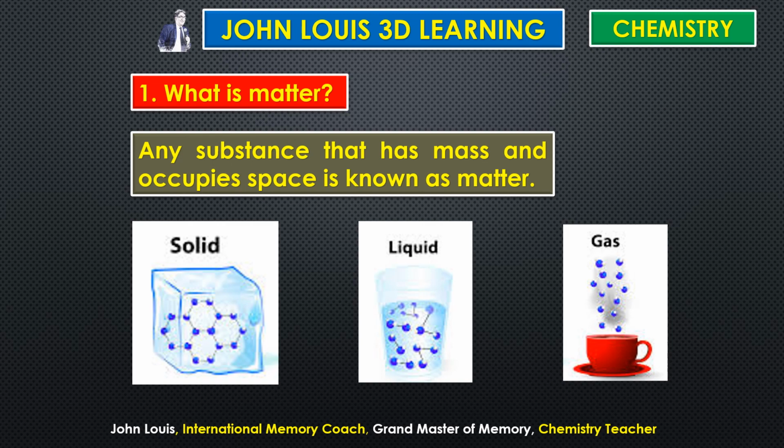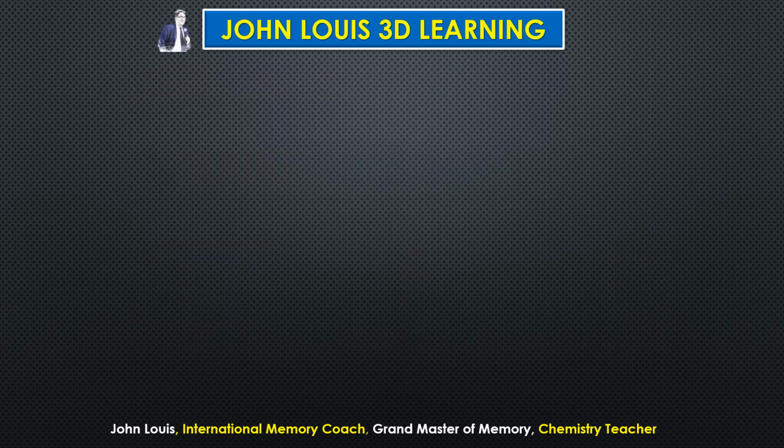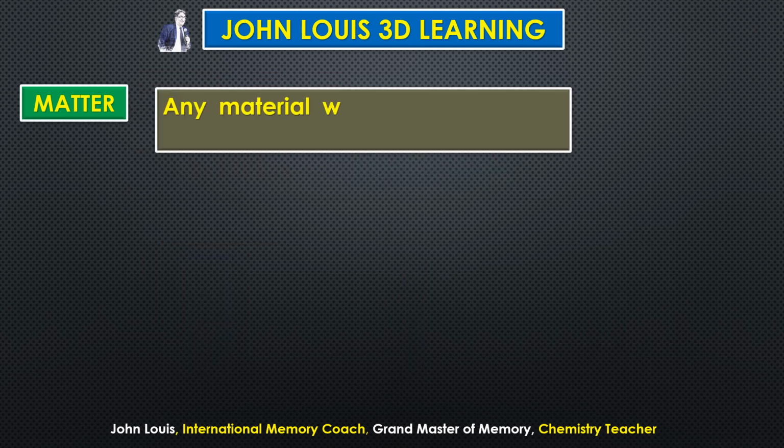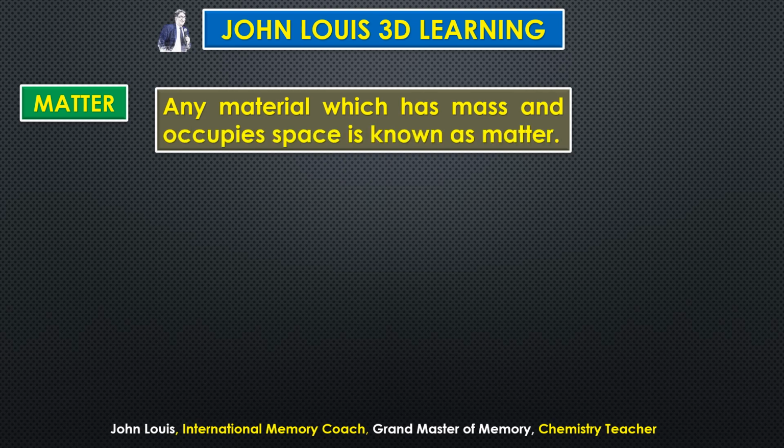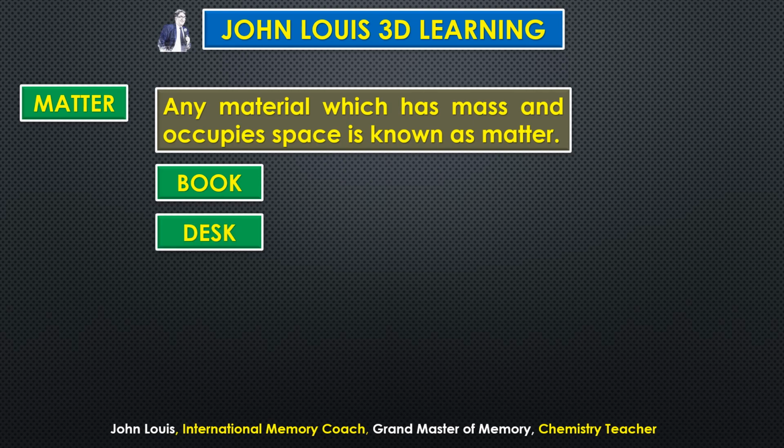Okay, now I am going to give you some examples. You have to guess whether it is a matter or not. What is matter? Any material which has mass and occupies space is known as matter, or any substance which has mass and occupies space. Book, is it a matter? First question you ask, does it have any mass? Yes. Can it occupy some space? Yes. Therefore it is a matter. Desk, it has both mass and volume. Therefore this is also a matter.